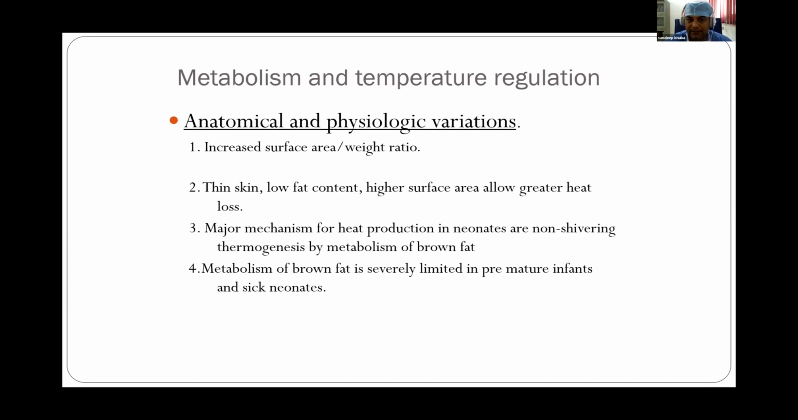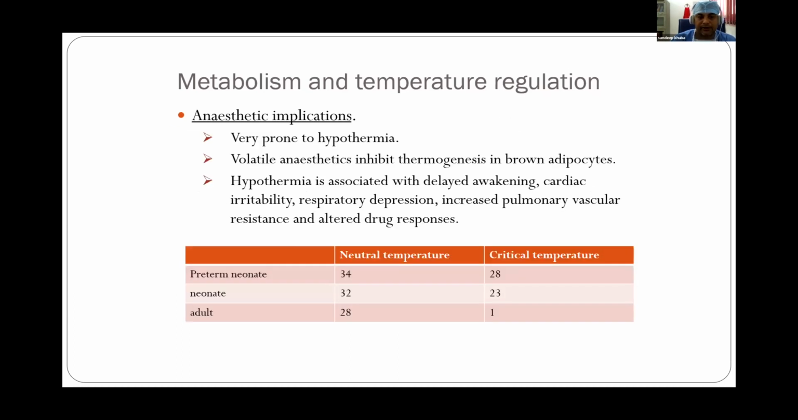The neonates, because of the presence of much less skeletal muscle mass, have one major mechanism for heat production, particularly in neonates, that is non-shivering thermogenesis by metabolism of brown fat. In brown fat, the oxidative phosphorylation and the ATP generation are decoupled. So instead of production of ATP, heat is produced, but it comes at the cost of high oxygen consumption. But these fat stores are also limited in premature and sick neonates, so they are very prone to hypothermia.